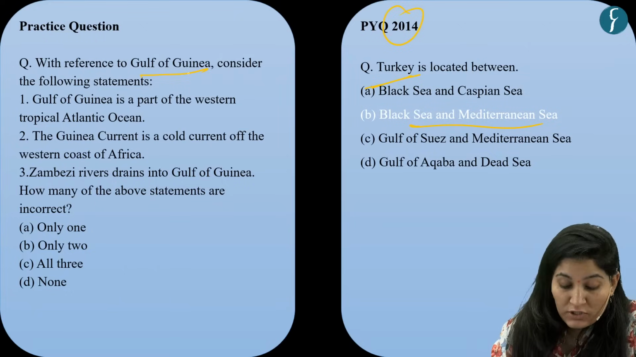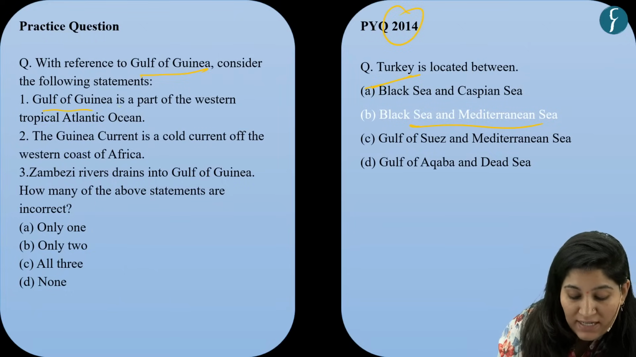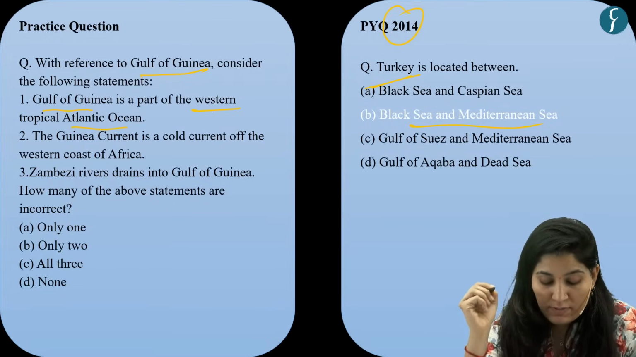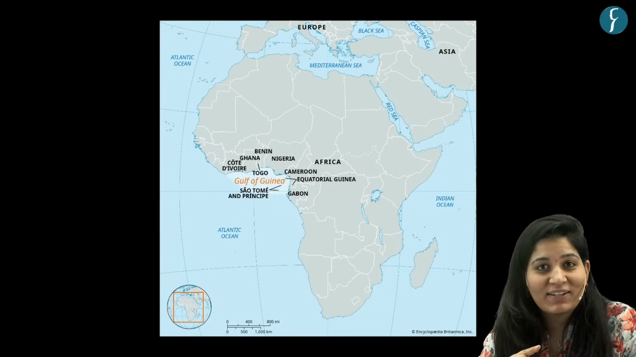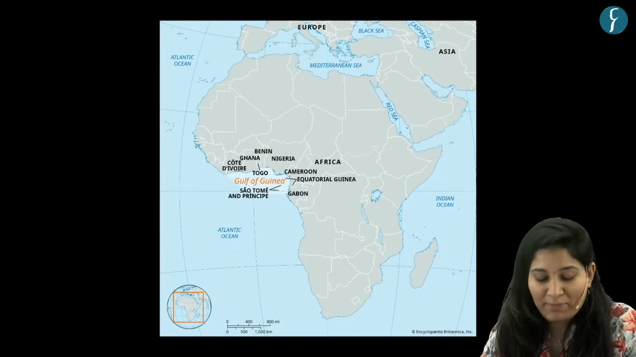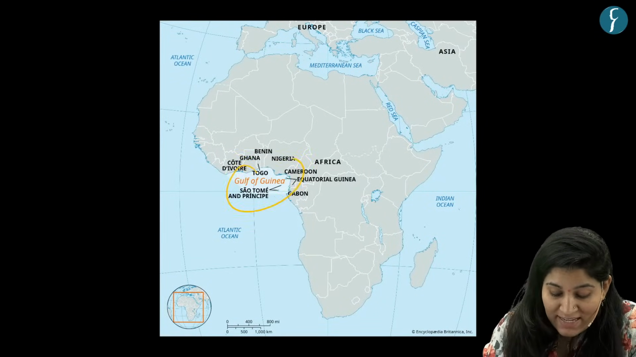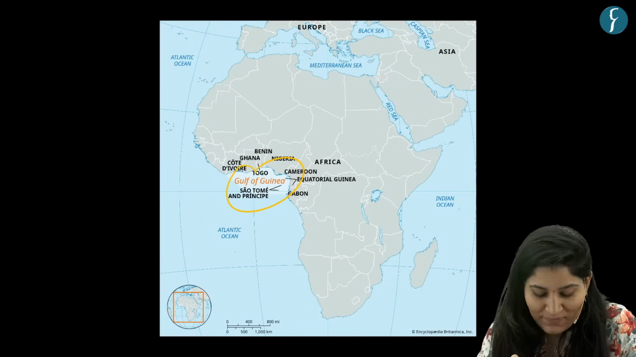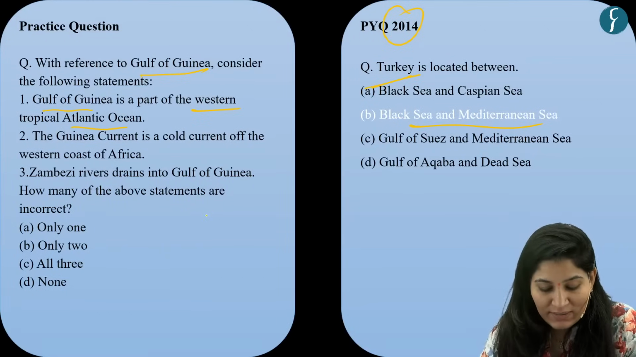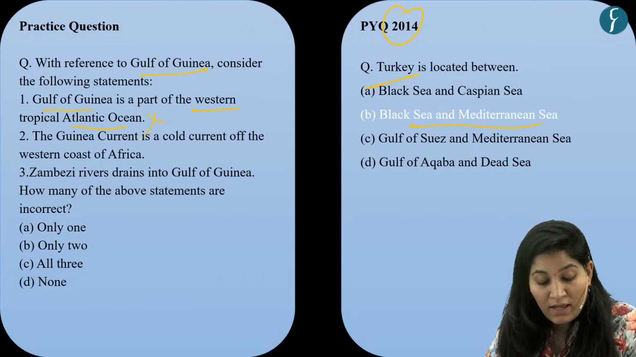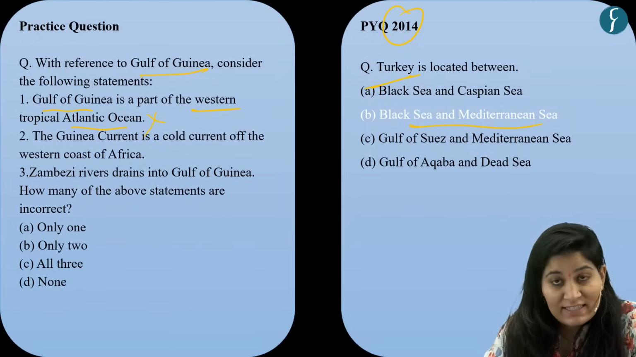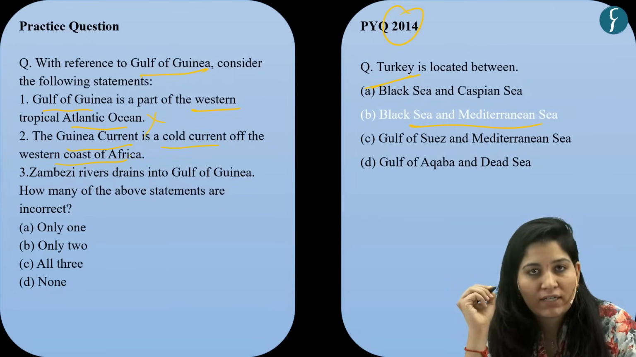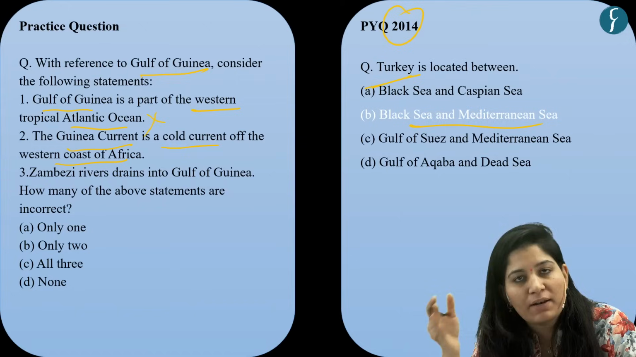Okay. So the first statement is, Gulf of Guinea is a part of the Western Tropical Atlantic Ocean. Now, let's see whether the statement is correct or false with the help of the map. See, Gulf of Guinea is on the eastern side of the Atlantic Ocean, not the western side. You can see in this map. So this makes our first statement incorrect. Now, let's come to the second statement. Guinea current is a cold current of the western coast of Africa. Now, this statement is partially correct and partially incorrect.